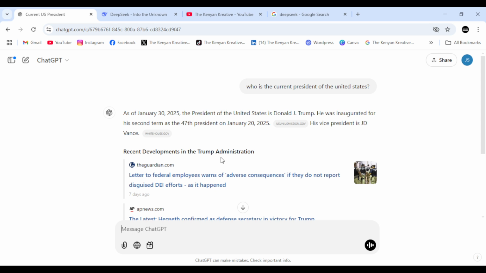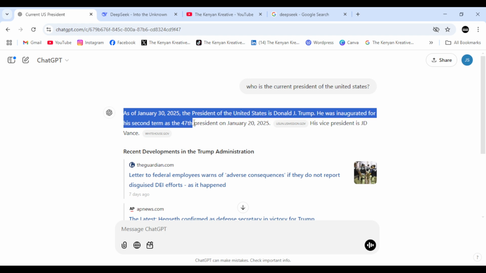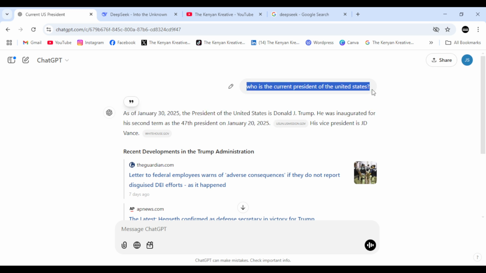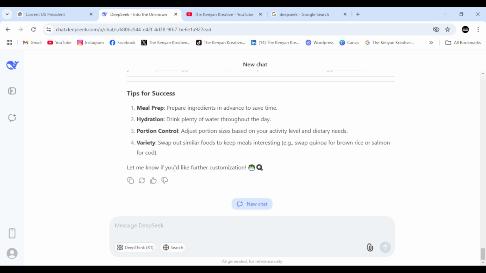In this case, I'm actually using the latest version. So it's already giving me a response that is up to date, that as of 30th January 2025, the president is Donald J. Trump. He was inaugurated as the 47th president of the United States on January 20th, 2025. So I'm going to copy this prompt, come over to DeepSeek and see whether DeepSeek is also up to date.